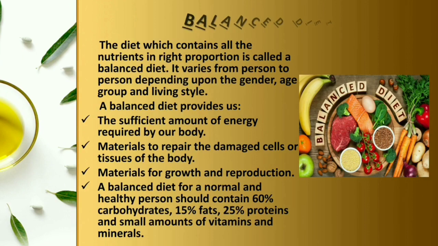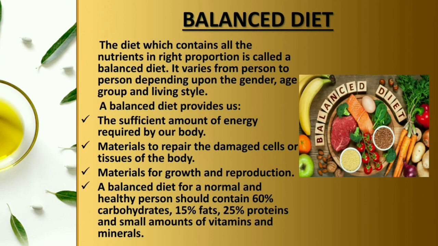Now we'll read about the balanced diet. Balanced diet we have already studied in class 5th also. The diet which contains all the nutrients in right proportion is called a balanced diet. A diet which contains carbohydrates, fats, proteins, vitamins, minerals in right proportion in sufficient quantity is known as balanced diet. It varies from person to person depending upon the gender, age group and lifestyle. Now different persons have different balanced diets. Their requirement is different according to their age, gender and lifestyle.